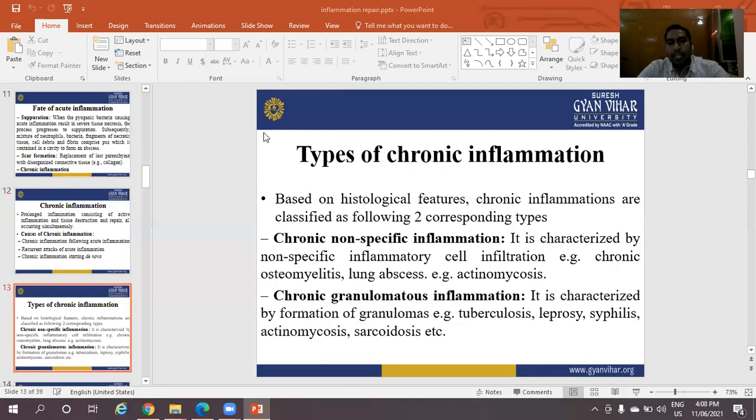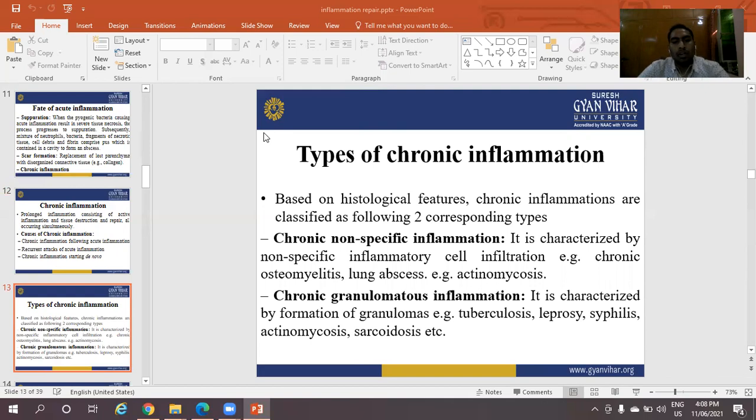Types of chronic inflammation based on histological features. Chronic inflammation is classified into two corresponding types. First one is chronic non-specific inflammation, and second one is chronic granulomatous inflammation.